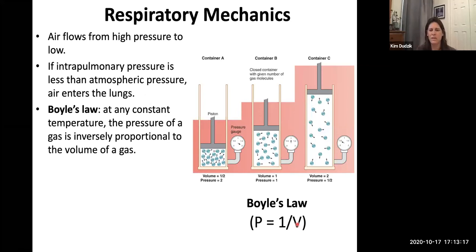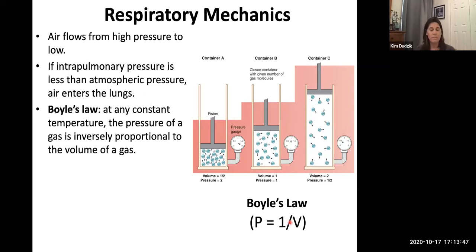You can throw a number in there. So we can do a 2. The volume is 2, that's 1/2. Okay, so that means the pressure is 1/2, right? If I put a 3 here for volume, that makes the pressure 1/3. If I put a 4 here for volume, that makes the pressure 1/4. You can see that every time I raise the number on volume, I go 2, 3, 4, the pressure is going 1/2, 1/3, 1/4. It's going down, okay?